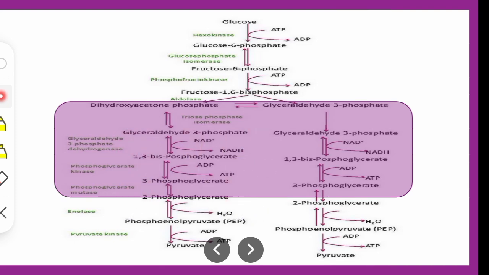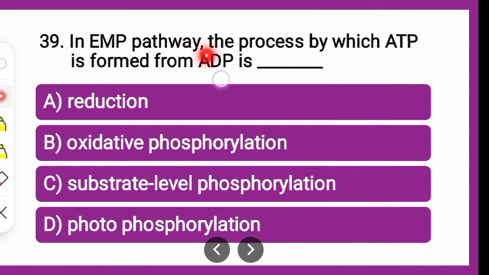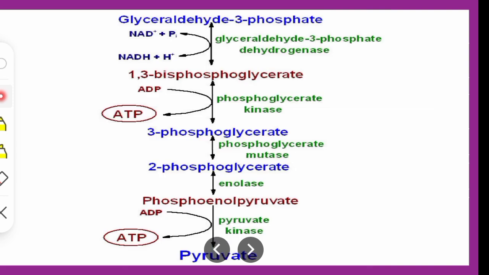Next question is, in the EMP pathway, the process by which ATP is formed from ADP is: is it called reduction, oxidative phosphorylation, substrate level phosphorylation, or photophosphorylation? The correct answer is substrate level phosphorylation, wherein ATP is formed from ADP. Here the bisphospho compound is the substrate and the product is 3-phospho, so only one phosphate remains.